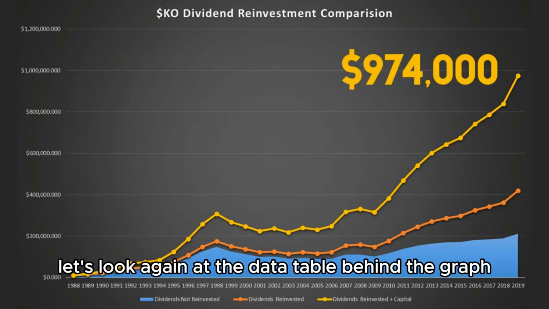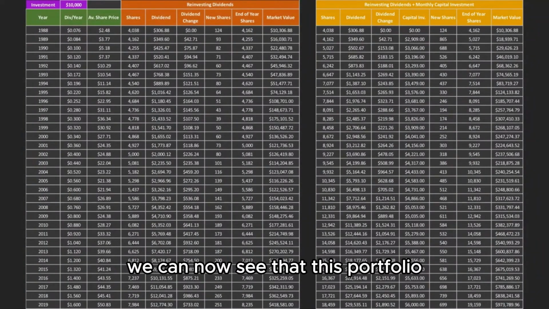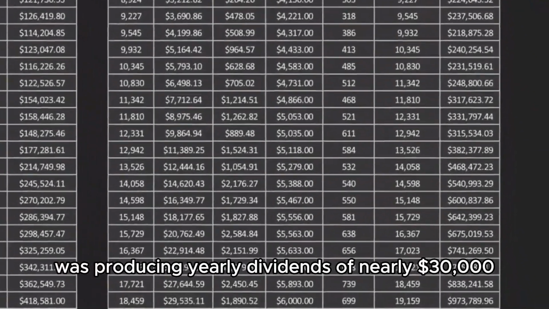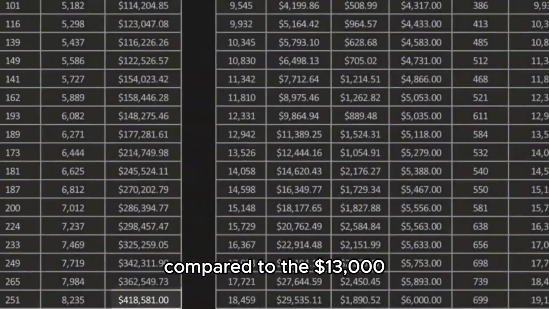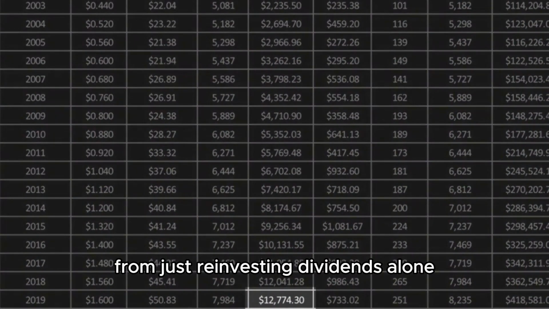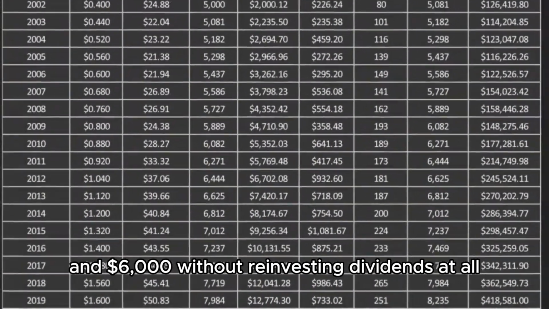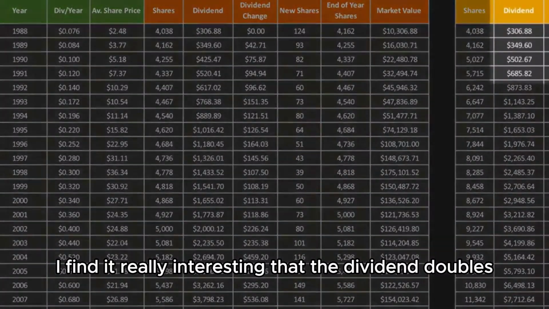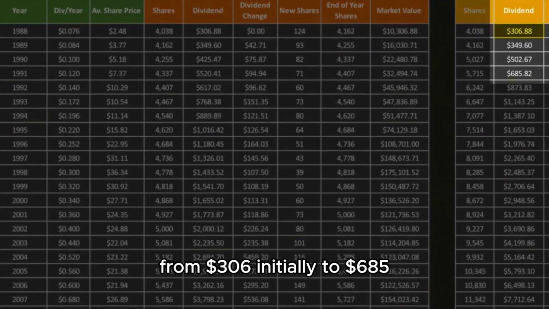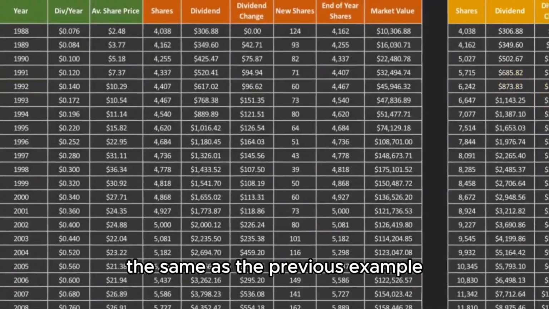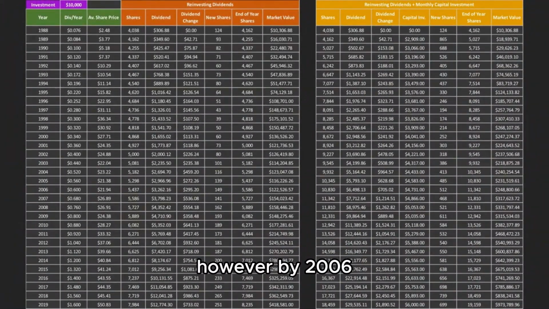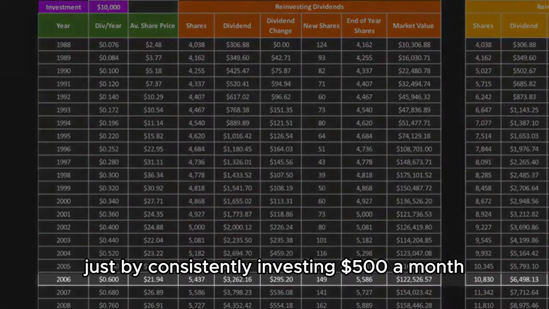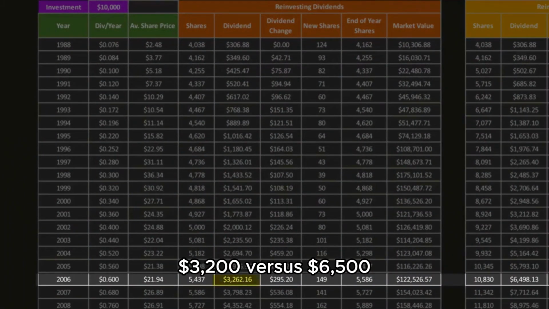Let's look again at the data table behind the graph. We can now see that this portfolio was producing yearly dividends of nearly $30,000 compared to the $13,000 from just reinvesting dividends alone and $6,000 without reinvesting dividends at all. I find it really interesting that the dividend doubles again after 4 years, from $306 initially to $685, the same as the previous example. However, by 2006, we would now be earning double the yearly dividend just by consistently investing $500 a month, $3,200 versus $6,500.